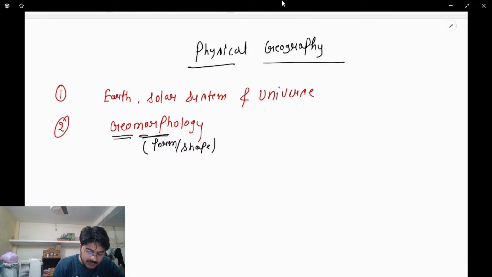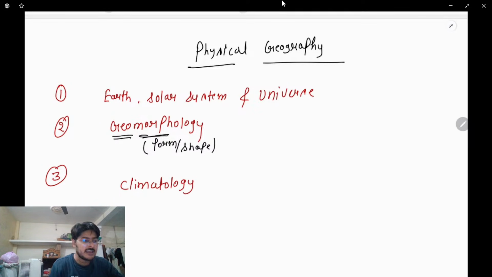And then at the third point comes climatology. Here, overall, what will we discuss? Right now we're talking about physical geography, so we'll discuss the climate of the world. And then we'll discuss the climate of India in the context of the same.